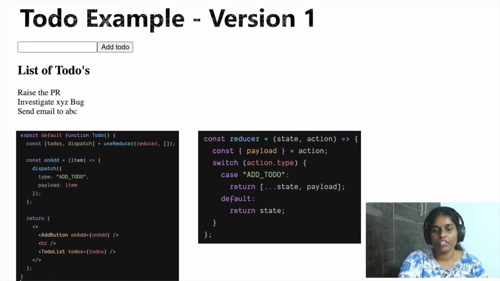But if we observe carefully, there are a few things or extra overhead which I can observe here. The first and foremost being the callbacks being passed to the child component. In this case, it's not very obvious because the add button happened to be an immediate child of the to-do app. But imagine if this button happened to be somewhere in the third or fourth level of this to-do component. We would have to pass this function as a prop to all the components in the way. This is indirectly leading to prop drilling, which we have discussed in one of the previous slides. And in the next slide, let's see how we can avoid this.